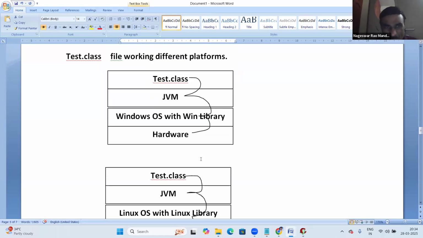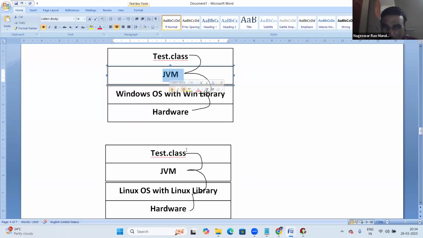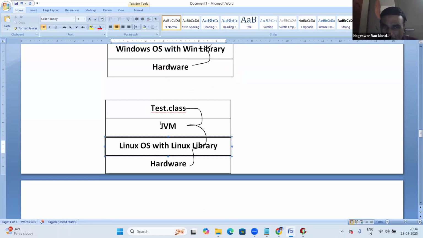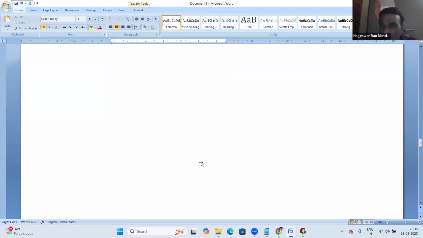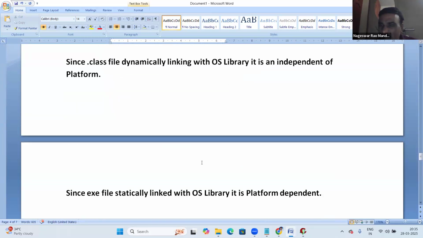If you want to install the JDK on Windows OS, the JDK must have the Windows JVM. On a Linux base, that JDK must have the Linux JVM. Since the JVM changes, the JDK also changes, so the JDK is also OS dependent.